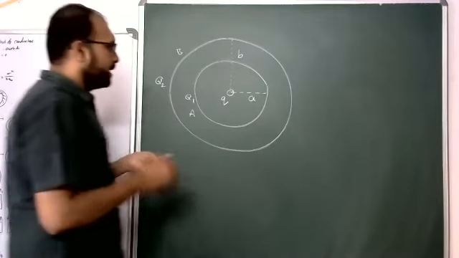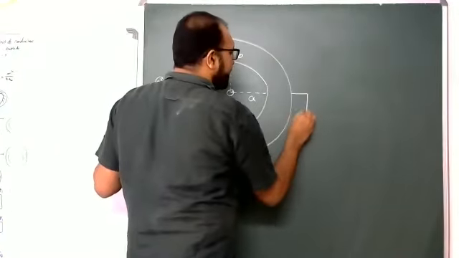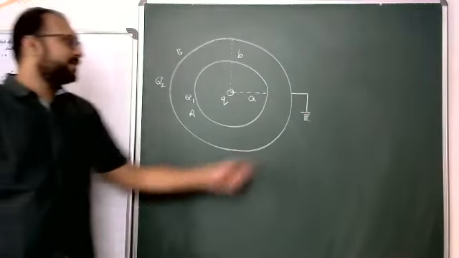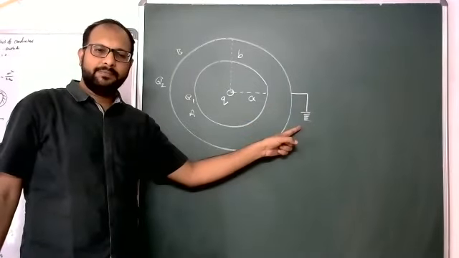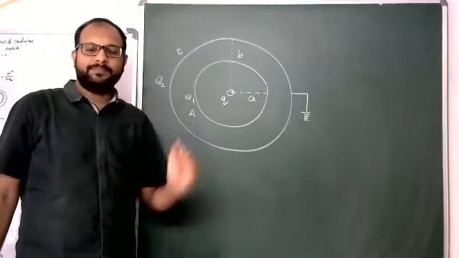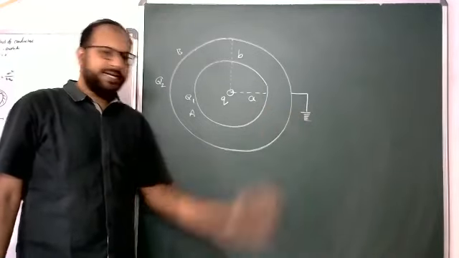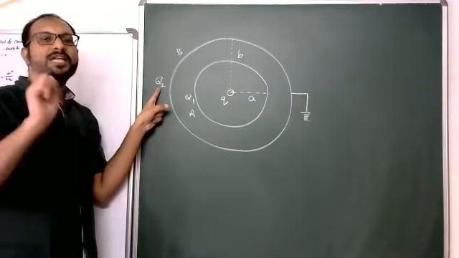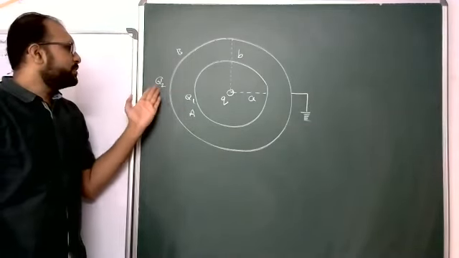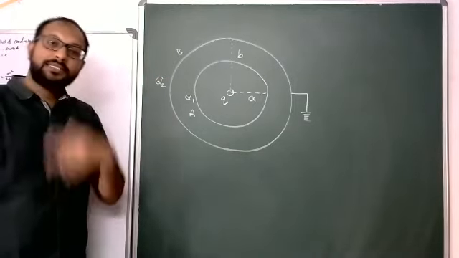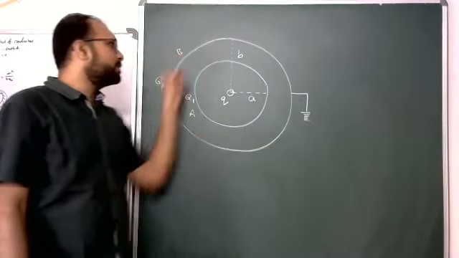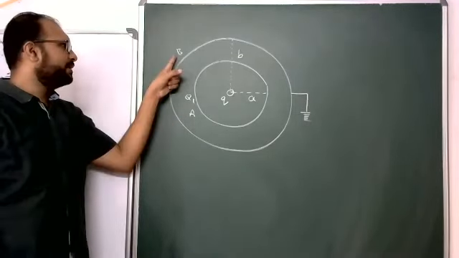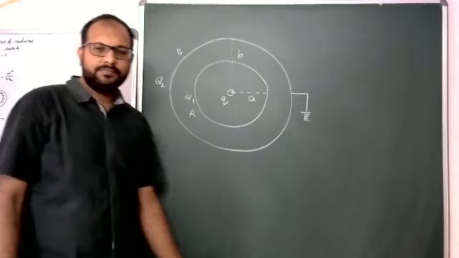But now the outer spherical shell is grounded. Students, previously this outer shell was not grounded. Now it is grounded. Whenever it is grounded, this charge Q2 on the outer shell is not constant, because some charge may go to the ground, or some charge may come from the ground to this sphere. That's why the law of conservation of charge is not applicable for B, which is grounded.